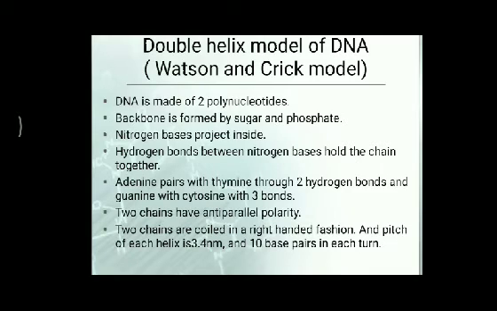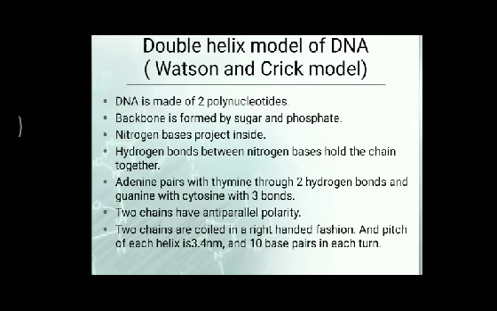DNA is a linear but twisted polymer of deoxyribonucleotides, joined together by 5' to 3' phosphodiester bonds to form a polynucleotide chain. DNA has two such chains, which is why the structure formed is called a double helical molecule.